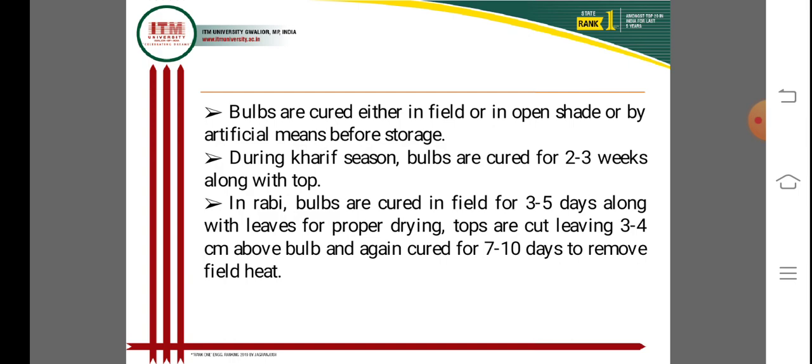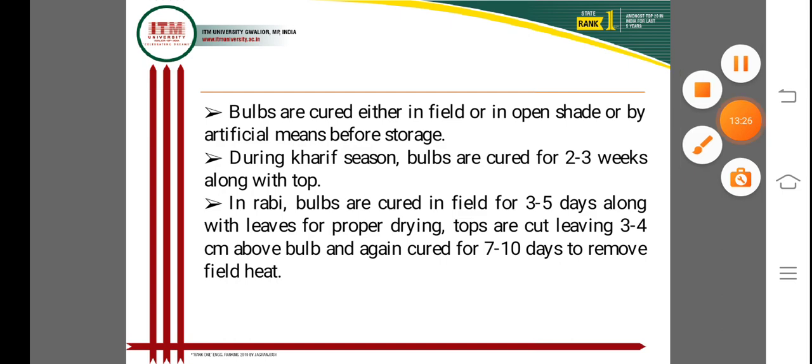Curing is very important for long life and improved storage, and it increases the curing capacity of the field crops.